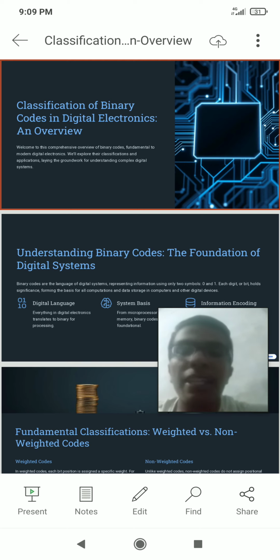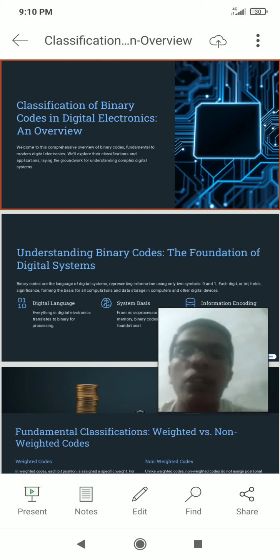My topic is classification of binary codes. There are different types of classification. There are 4 types: weighted codes, non-weighted codes, alphanumeric codes, and error detection and error correction codes.